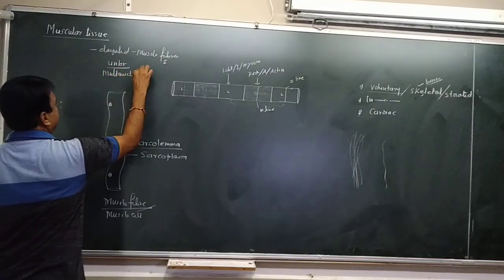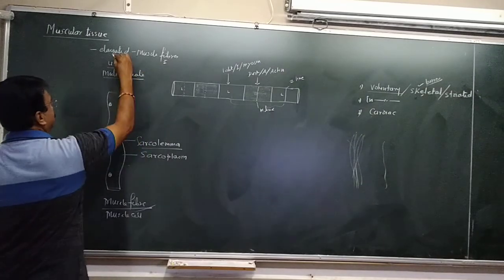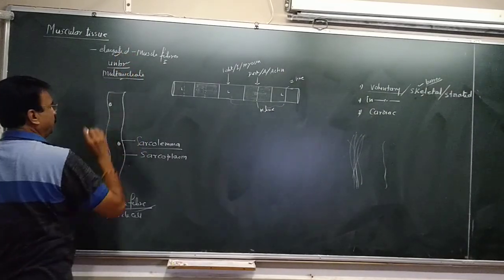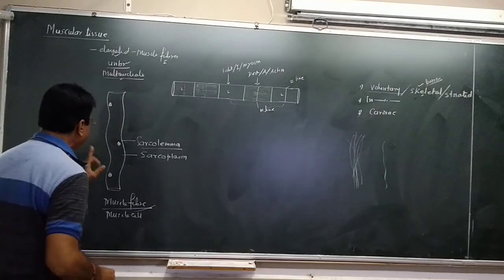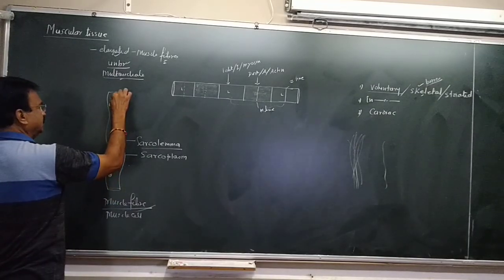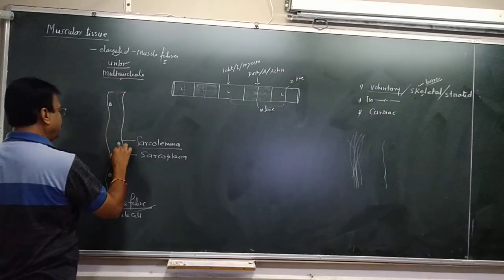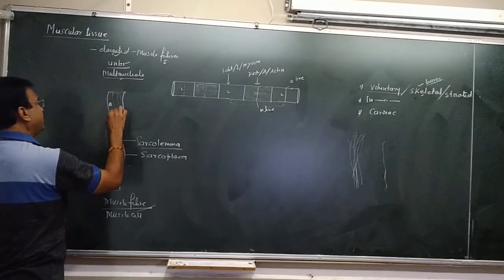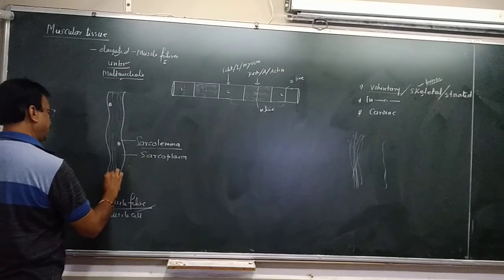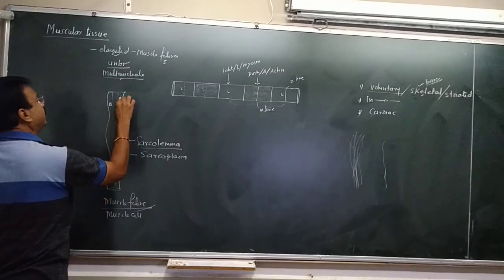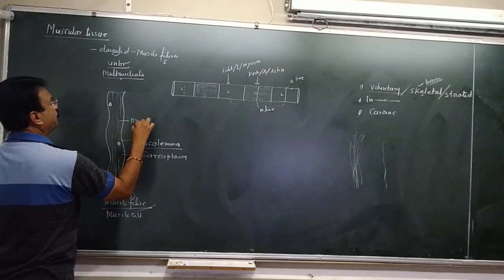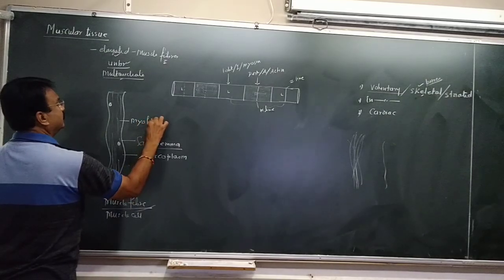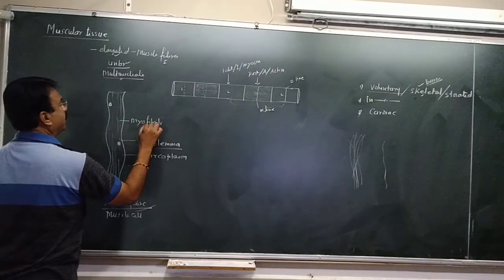So it is elongated, unbranched, multinucleated. And in this cytoplasm, many fine thread-like structures are present, and they are called myofibrils.